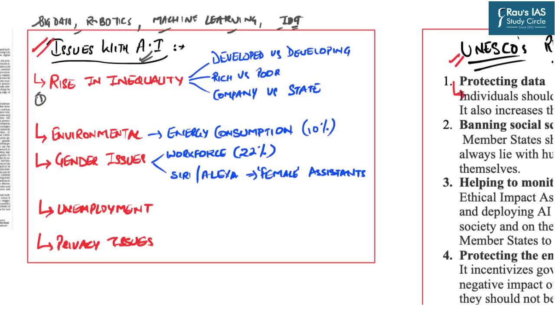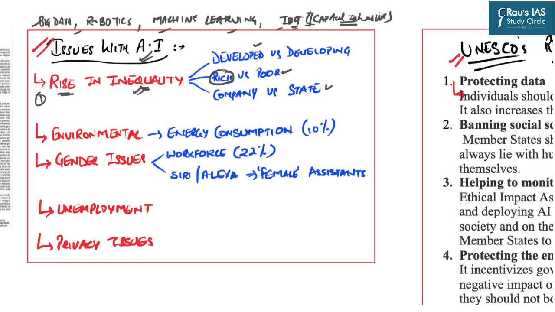The first issue is that several experts believe that artificial intelligence is going to raise the existing inequality across the world. This inequality might be the case of developed versus developing countries, rich versus poor, or company versus the state. Let us understand this. All these technologies are highly capital intensive in nature, and that is why most of the time the ownership of these technologies is with the rich.